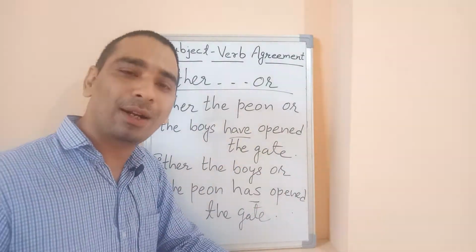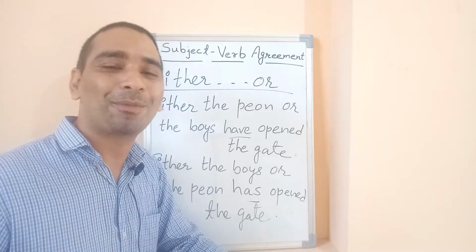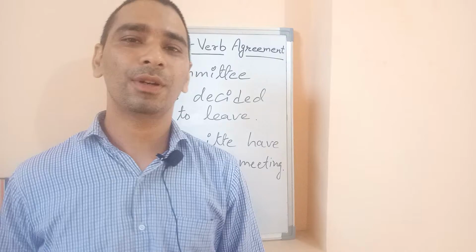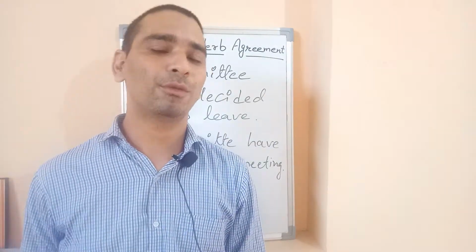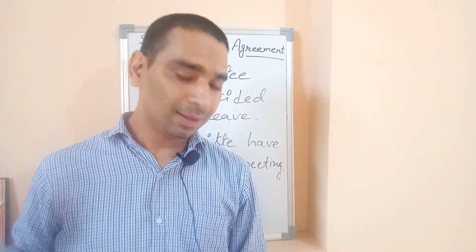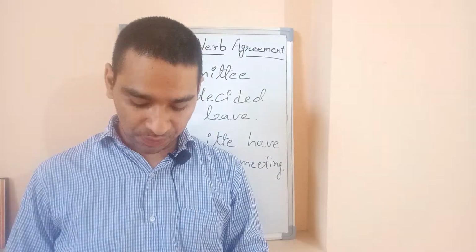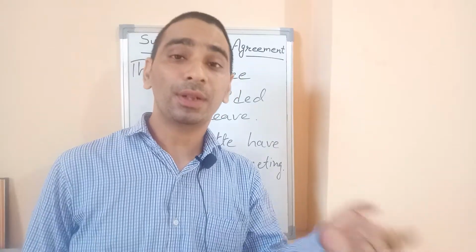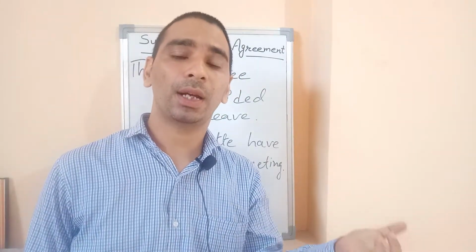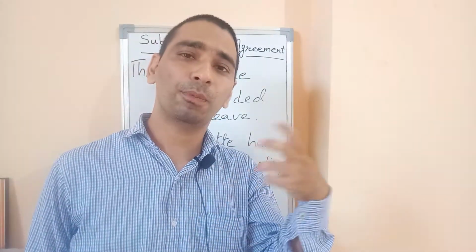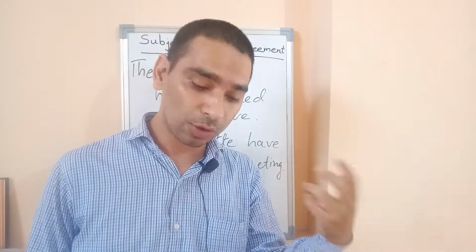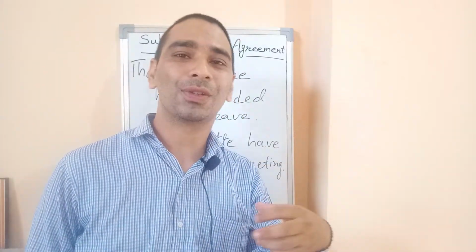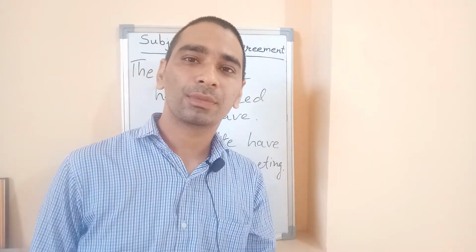Now let us understand a few more conditions regarding subject verb agreement. Sometimes we need to be very careful as far as collective nouns are concerned. A collective noun means a collection of any noun. Army is a collection of soldiers, team is a collection of players, class is a collection of students, family is a collection of members.